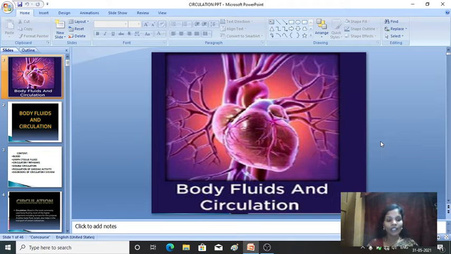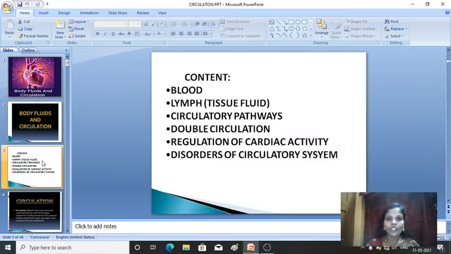Fine. So in this chapter, body fluids and circulation, the contents we are discussing are: first, the properties of blood. In detail we'll be studying what blood is, what are the properties of blood and its functions. Then second is the lymph, that is tissue fluid. Then third comes the circulatory pathways, then double circulation, then regulation of cardiac activity, then disorders of the circulatory system. These are the contents we'll be studying in this chapter one by one.